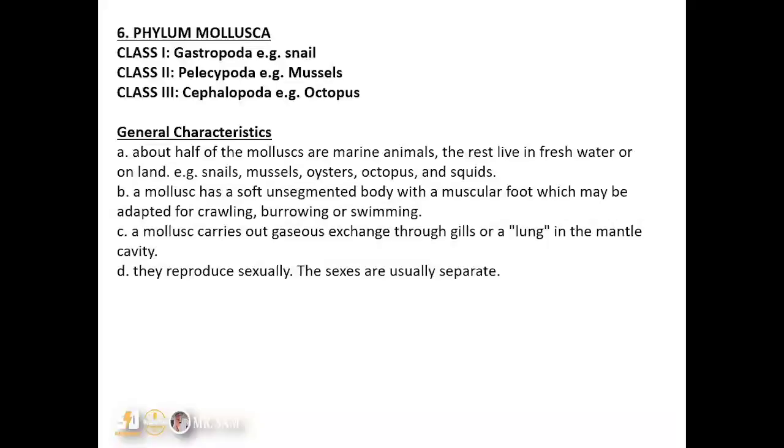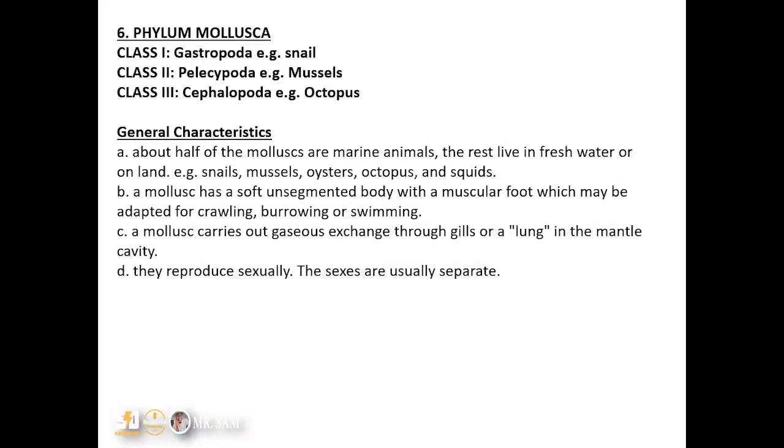Let us look at the general characteristics here. The first one: about half of the mollusks are marine animals, and the rest can be found in freshwater or on land. Examples are the snail, mussels, oysters, octopus, and squids. So these are examples of Mollusca. A mollusk has a soft, unsegmented body with a muscular foot, which may be adapted for crawling, burrowing, or swimming. A mollusk carries out gaseous exchange through gills, obviously because it can be found in water, or through lungs.